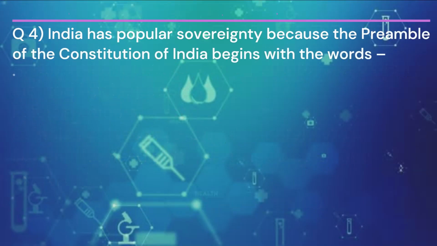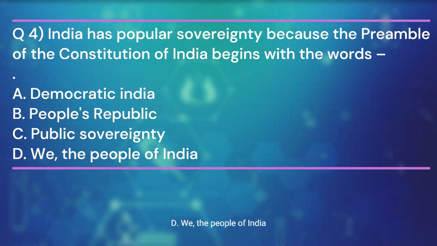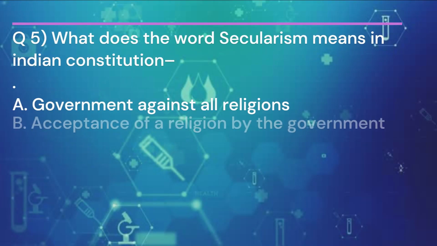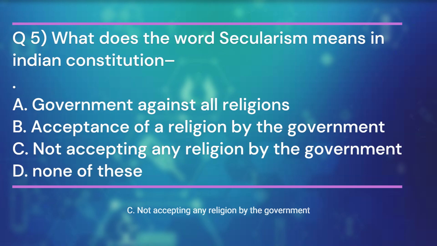Question 4. India has popular sovereignty because the preamble of the Constitution of India begins with the words. And the answer is D. We, the people of India. Question 5. What does the word secularism means in Indian Constitution? And the answer is C. Not accepting any religion by the government.